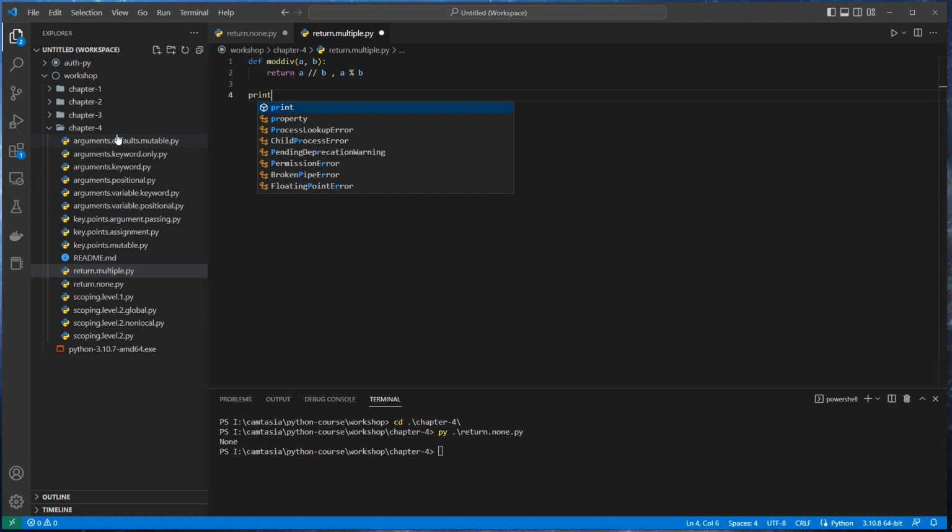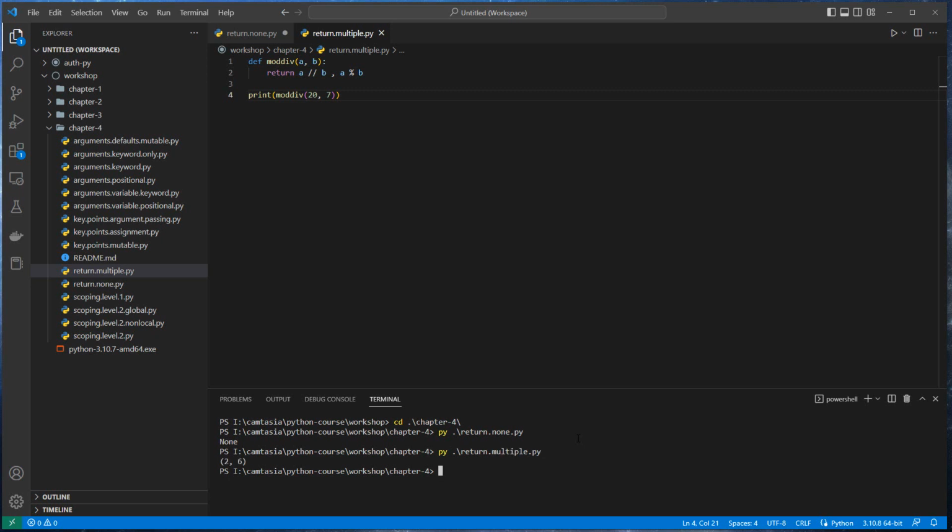Now I want to print moddiv. I want to divide 20 over 7. Let's execute it, and see what happens. Okay, return multiple.py, and you got 2 and 6.